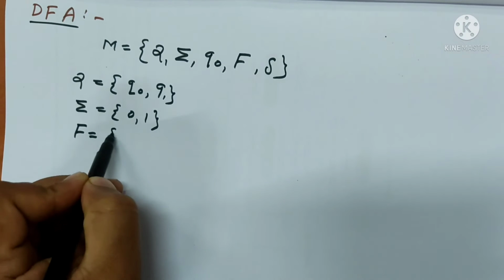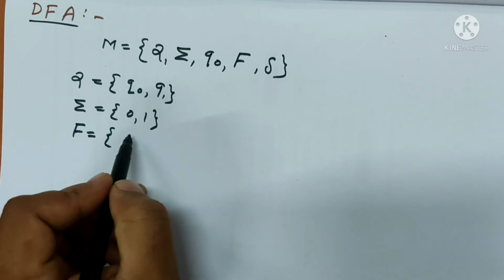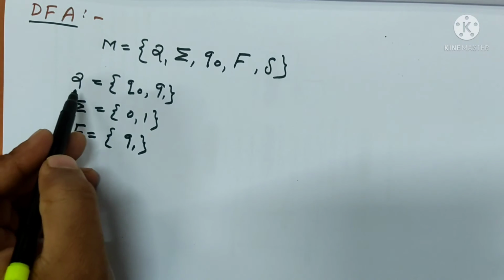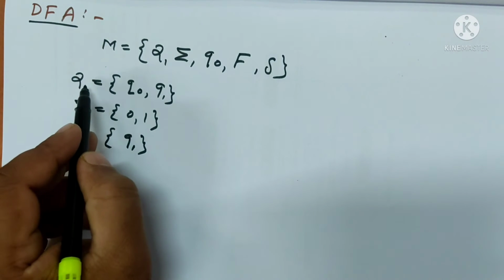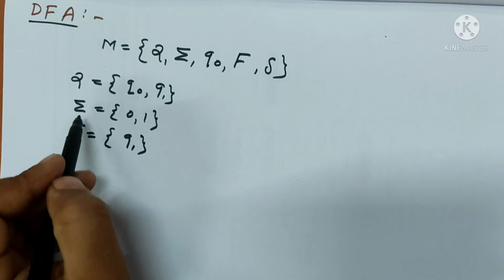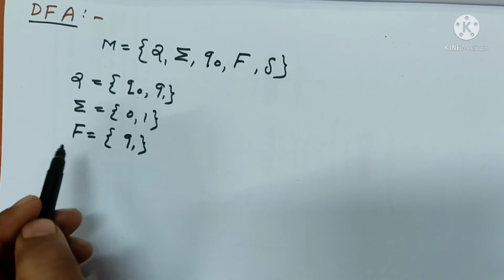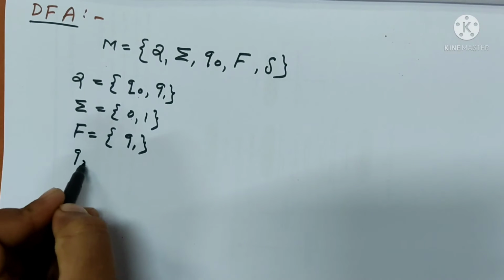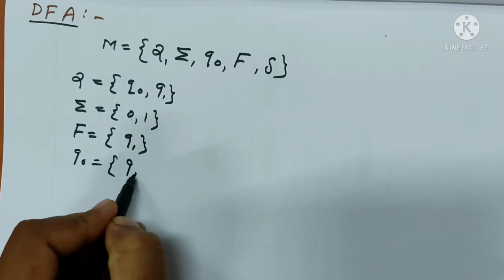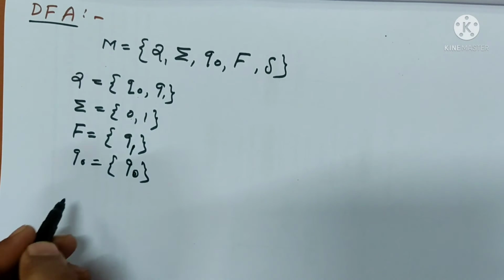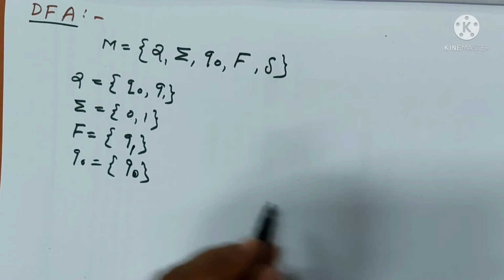And the final state of this machine is Q1. So Q is the set of states, Q0, Q1. There are 2 states, input symbols 0 and 1, final state Q1. Q0 is your initial state.